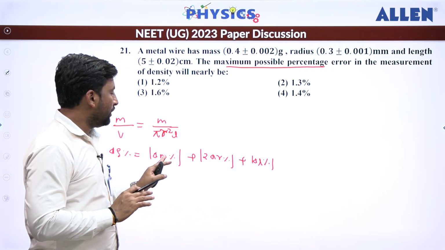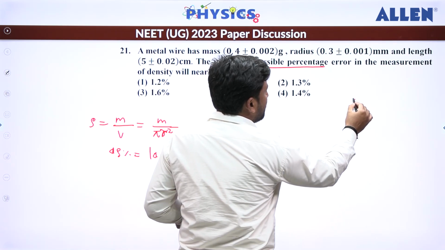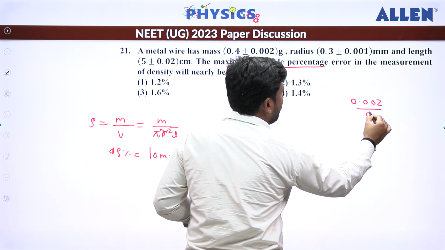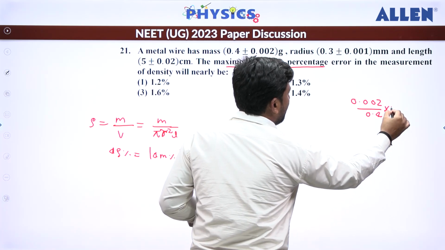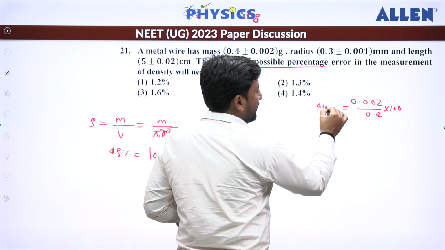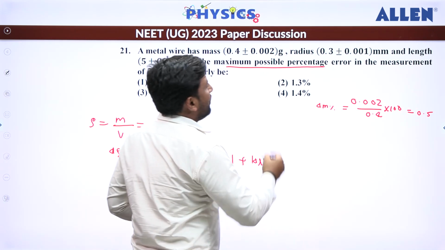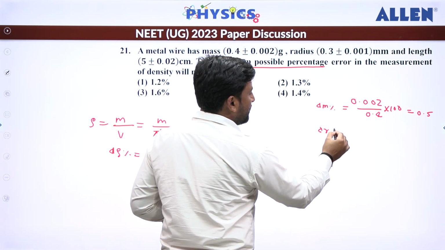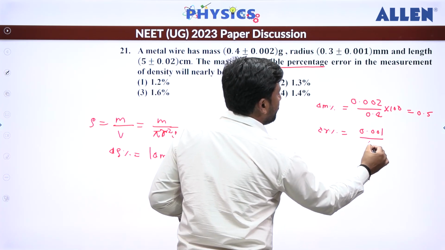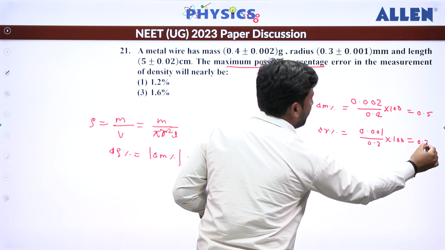Now we are going to calculate the percentage error in each of these. Mass is given, so we can say the error is 0.002 divided by 0.4, multiplied by 100. From here you will get the percentage Δm, which becomes 0.5. Similarly in radius, Δr percentage is equal to 0.001 divided by 0.3, multiplied with 100. So we are going to get 0.33.